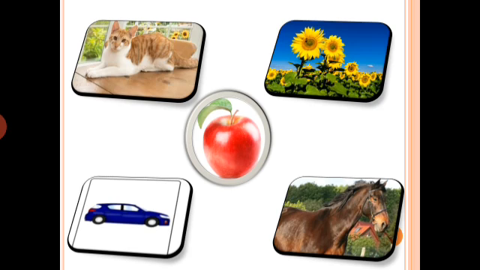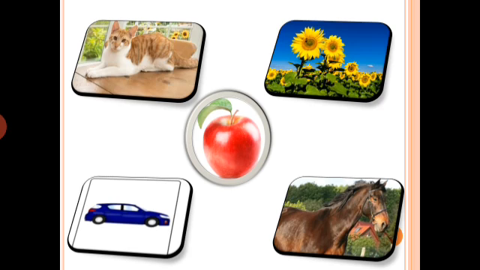So how do you identify all these things? How do you know that this is a cat, this is an apple, this is a car, this is a horse, these are flowers? Yes, you can identify all these things by their names because you knew all their names, right? You can identify all these things by their names, okay?